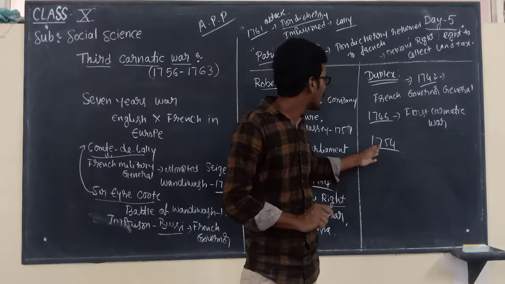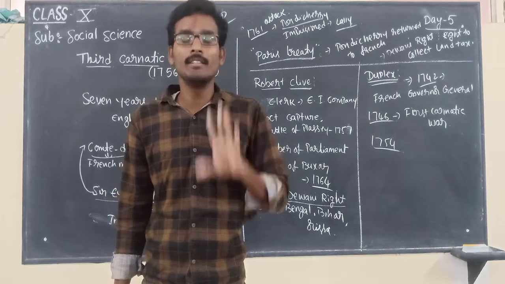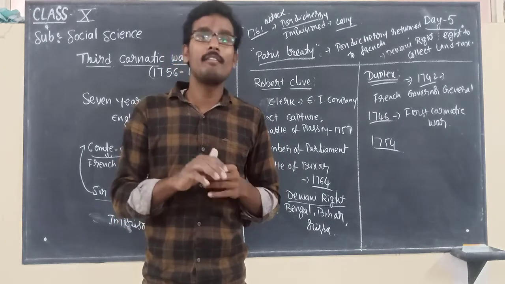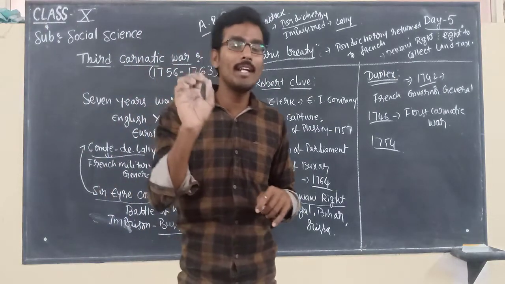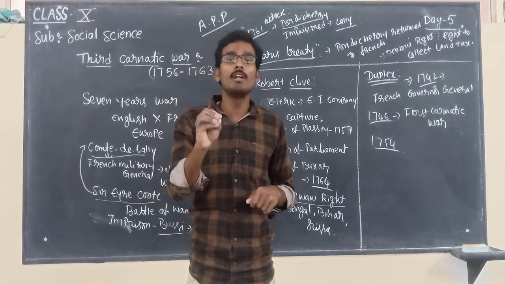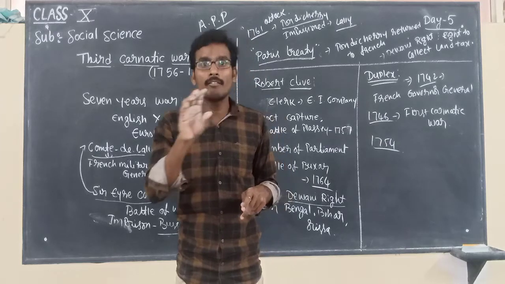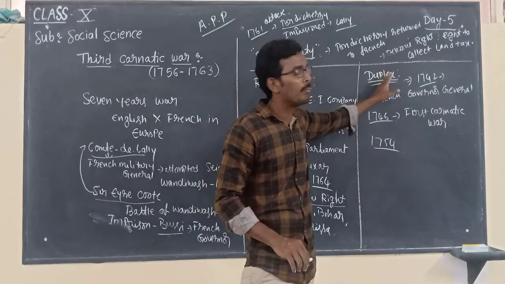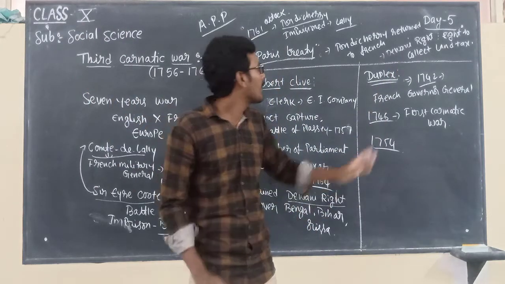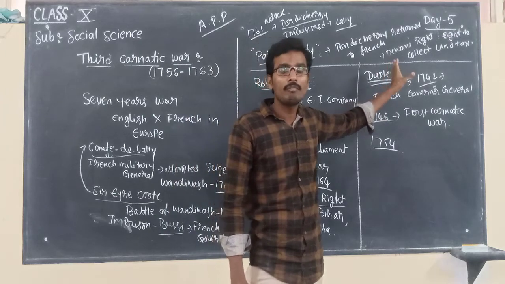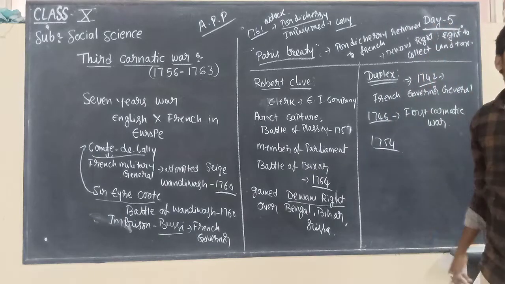After 1754, the prominence of the French in India decreased. At that time, the French government recalled Dupleix to their country. Why? The French wanted to establish peace between the English and the French. That is the reason why the French government called Dupleix back to their country. That is the complete profile of Dupleix as a French Governor General.